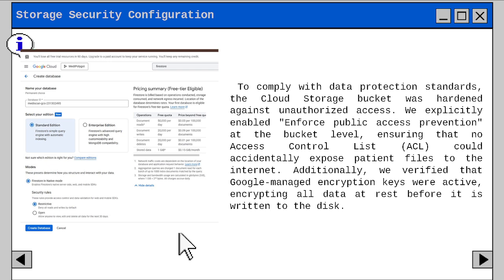Next, we go to the storage security configuration, as we can see here. To comply with data protection standards, the cloud storage bucket was hardened against unauthorized access. We explicitly enable and enforce public access prevention at the bucket level to ensure that no access control list could accidentally expose patient files to the internet. Additionally, we verify that the Google-managed encryption keys are active, encrypting all data at rest before it is written to the disk.